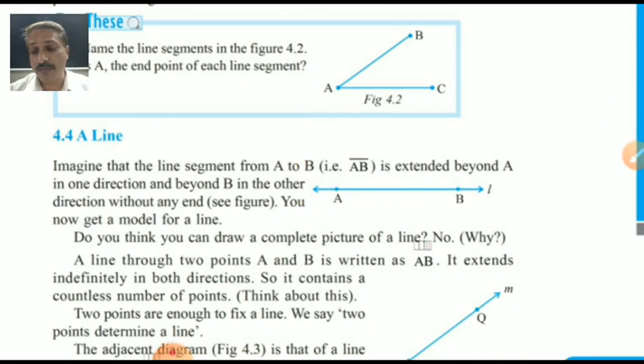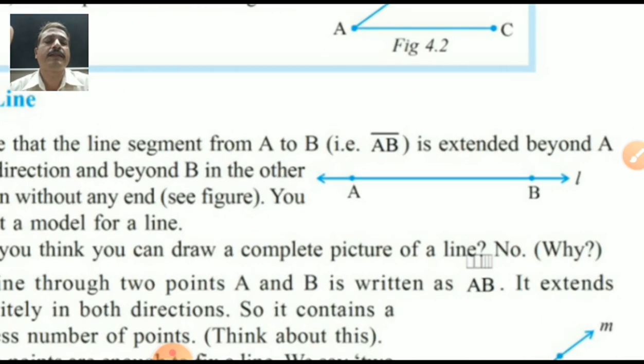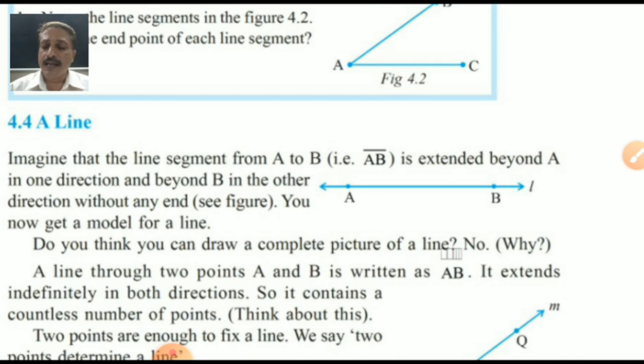See, new things are coming here in your table. First point, line segment. Now third is a line. Imagine the line segment from A to B, that is called AB. Here it is written AB. It is extended beyond A in one direction and beyond B in the other direction. Beyond means afterwards it is going continuously, no limit, without any end.